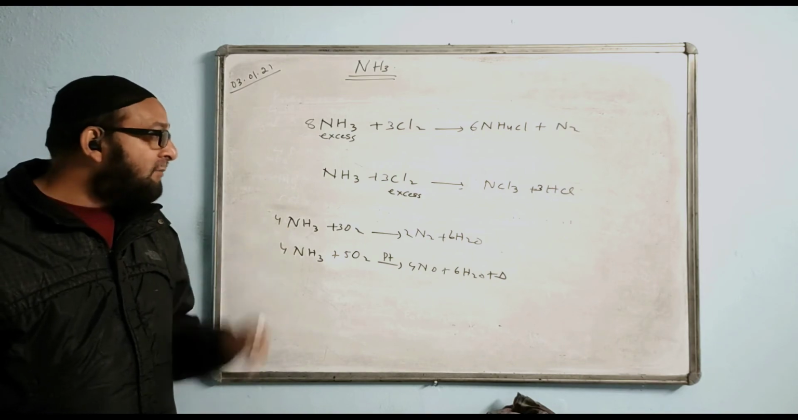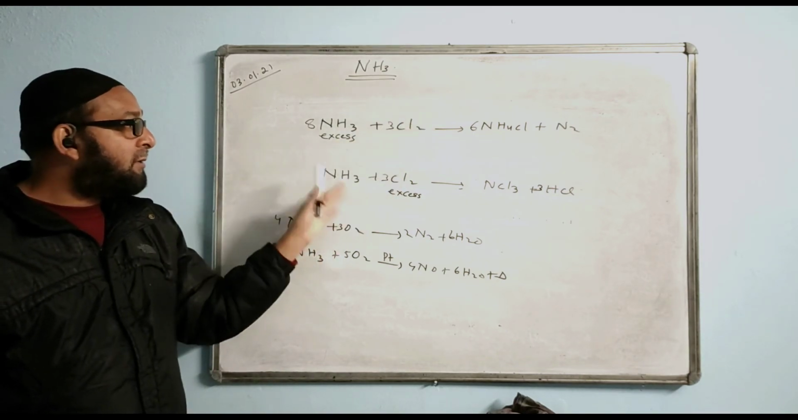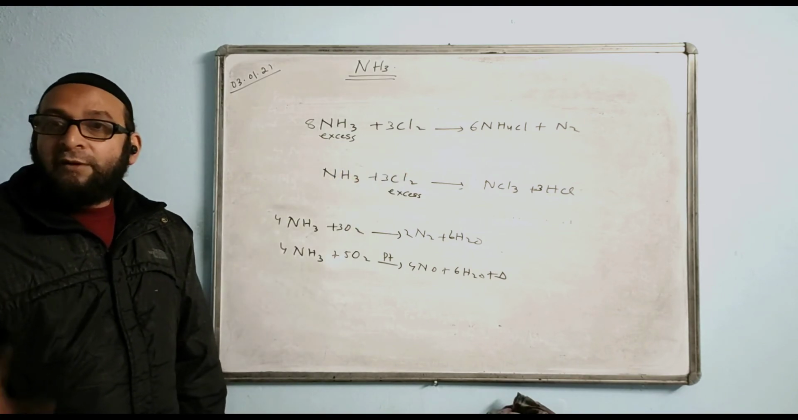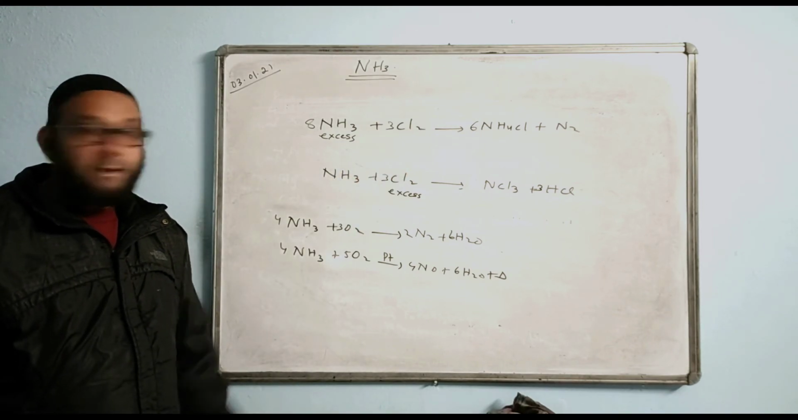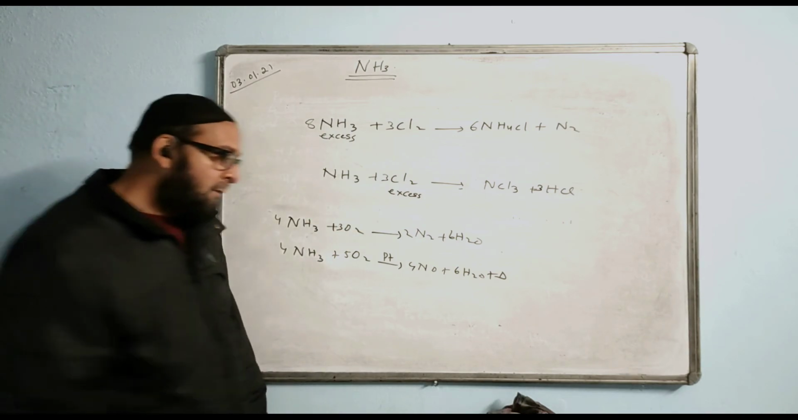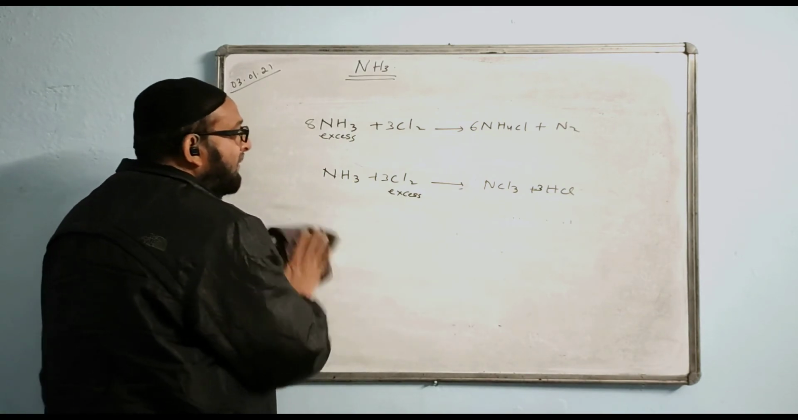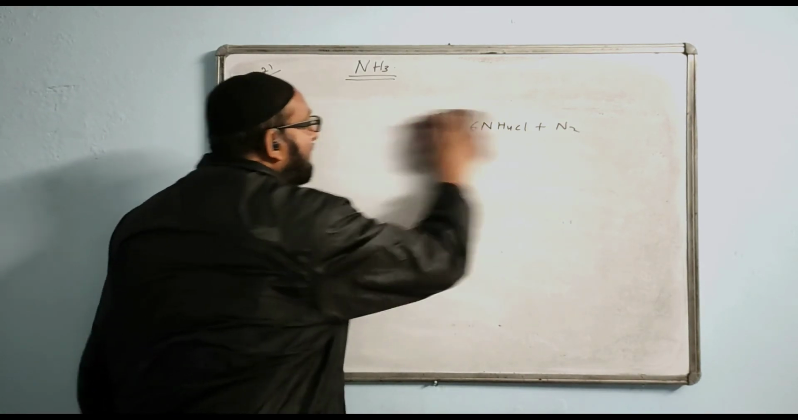Particularly in the case where there is confusion, here also ammonium chloride, here also ammonium chloride, but two different products, two different reactions, and two different conditions also. Here excess of ammonia and here excess of chlorine. Hope you understood it. So please do practice like this.